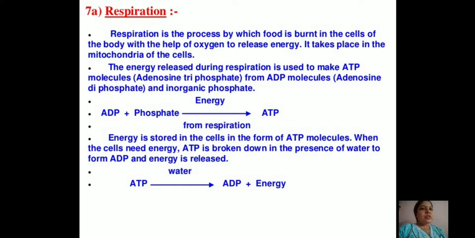The energy released during respiration is used to make the ATP molecule, that is adenosine triphosphate, from adenosine diphosphate, that is ADP, and inorganic phosphate. So it is a reaction in which adenosine diphosphate plus inorganic phosphate gives ATP. Energy is stored in the cell in the form of the adenosine triphosphate molecule. When the cells need energy, ATP is broken down in the presence of water to form adenosine diphosphate, that is ADP, and energy is released. So it is a reversible process.